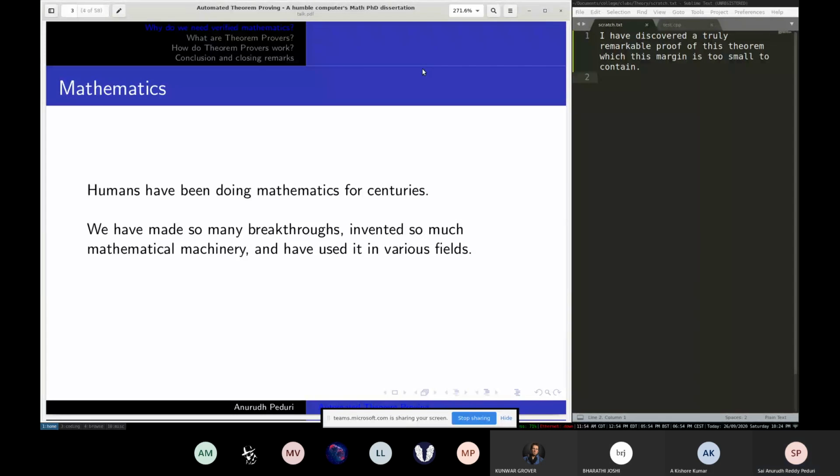And every generation we have more and more breakthroughs being made, famous mathematicians coming up with results. And we have so many mathematical tools and machinery that we learn today. If you look at it in the 21st century, we just have too much math.